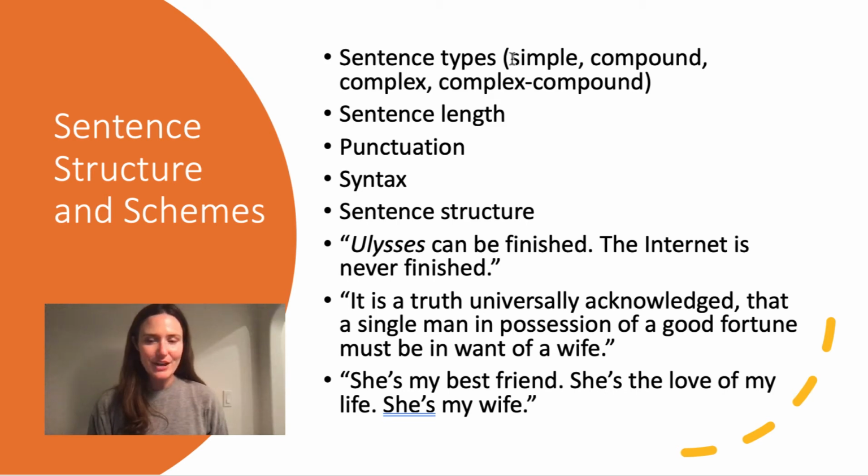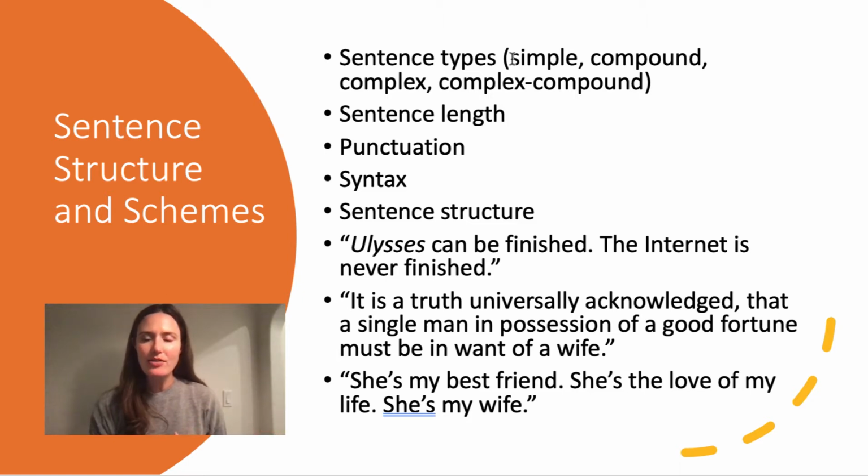Hi. In this video, we'll talk about anaphora, antithesis, and parallelism or parallel structure. As you're reading the speeches for this week, I want you to pay attention to sentence structure and schemes. When I say sentence structure, I'm referring to sentence types.